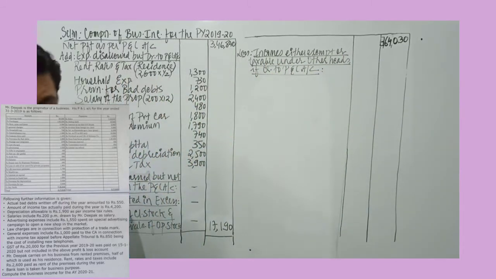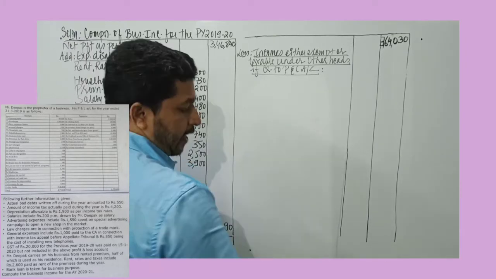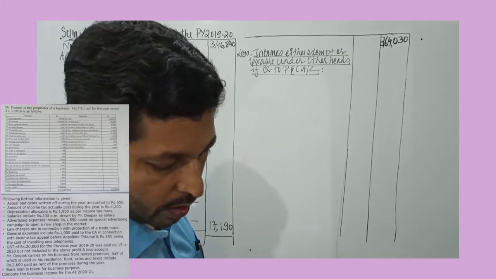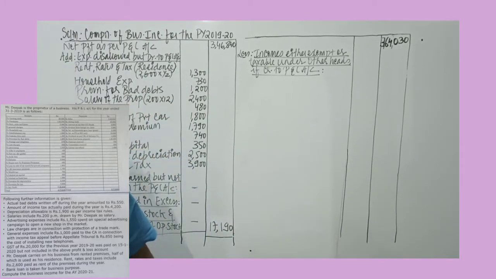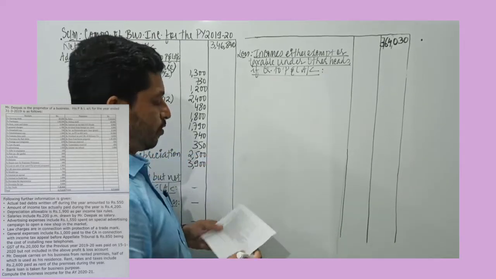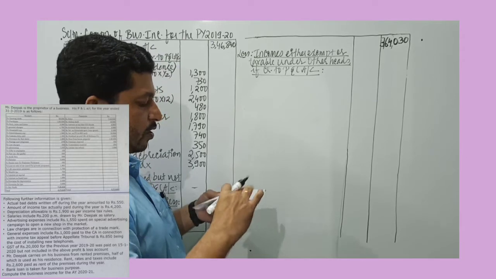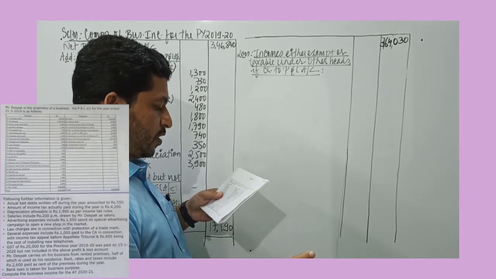So if you have included any exempt income, or if you have included any income under the head other sources, other heads, then such incomes must be excluded. If it is credited to profit and loss account, it must be deducted. So let's look at the credit side. Sales is a business income, closing stock is a business income.